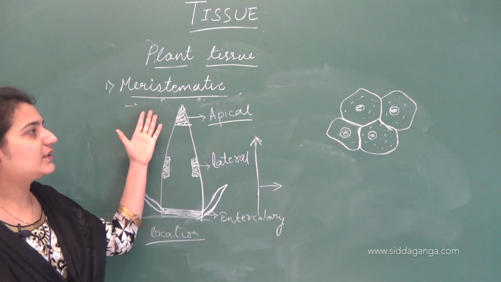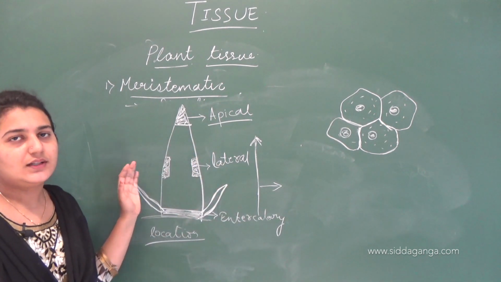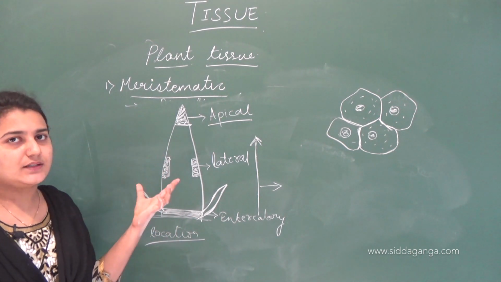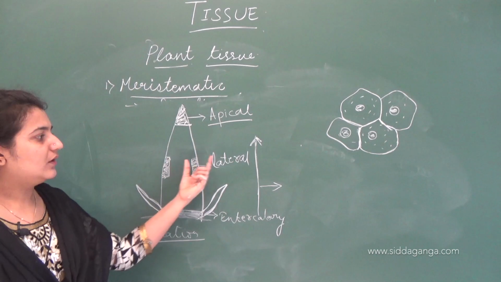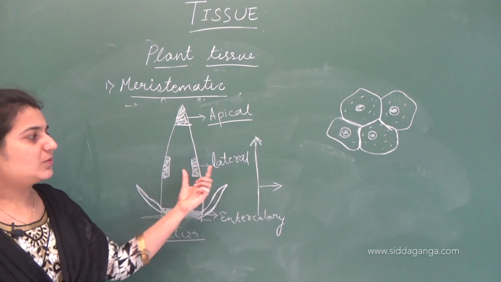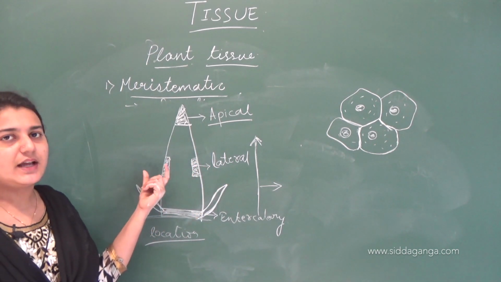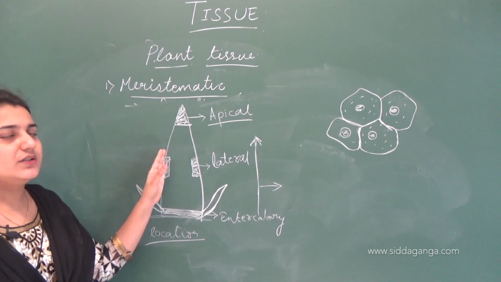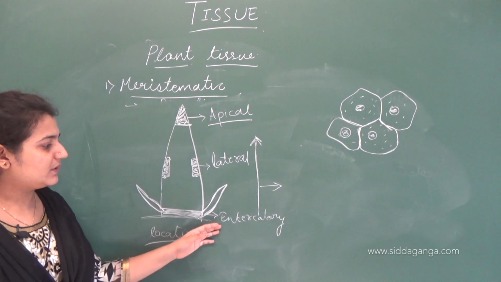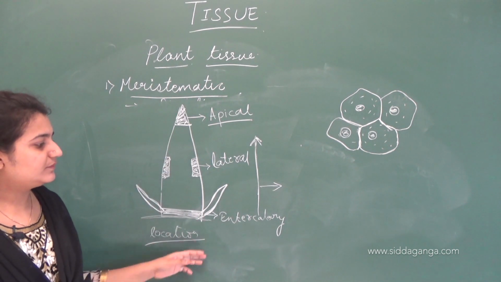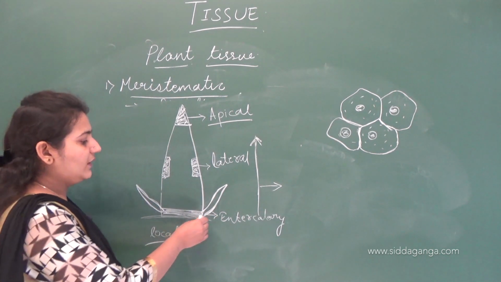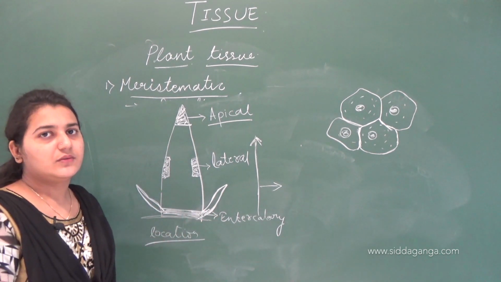The meristematic tissue is responsible for the growth. The plant does not only grow in length or longitudinal ways, it also thickens as it grows. So these lateral tissues are responsible for its increase in diameter or increase in girth. Apical meristems are responsible for its longitudinal growth, and intercalary meristems are present at the nodes where the leaves project.